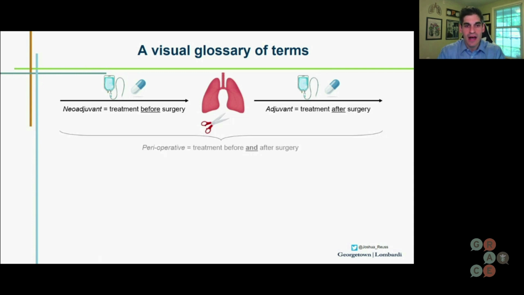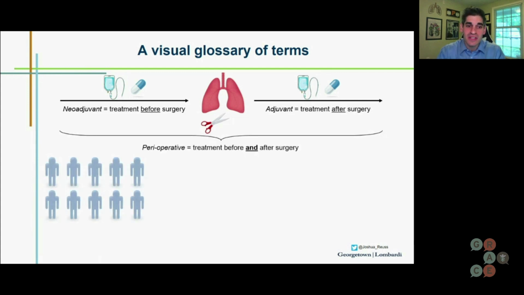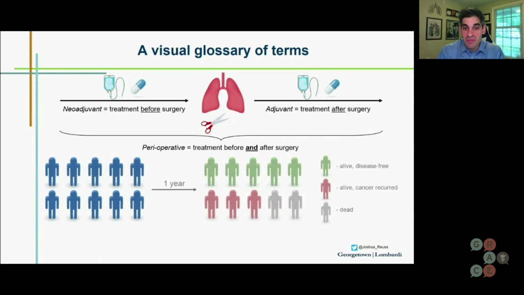The second has to do with outcomes and disease free survival and overall survival. You might hear us throwing these terms around occasionally. And so let's take, for example, a 10 patient clinical trial. And a year later, you look at follow up of a 10 patient trial in patients who have a curable lung cancer. Of these 10 patients, five are alive and disease free. Three are alive, but unfortunately have experienced recurrence of their cancer, and two, unfortunately, have passed.